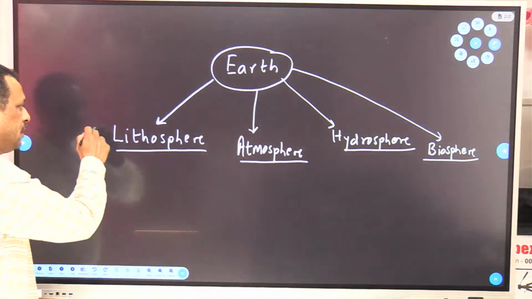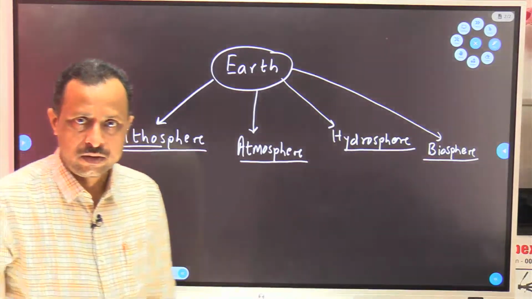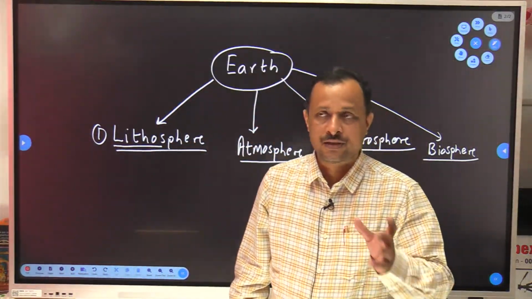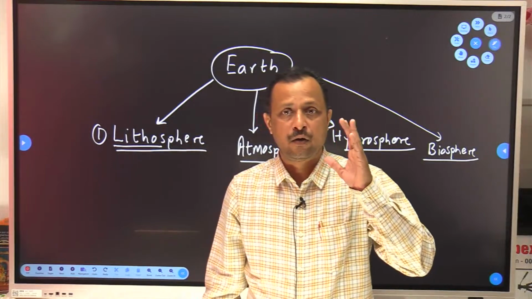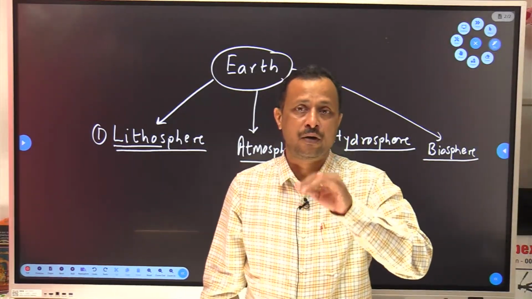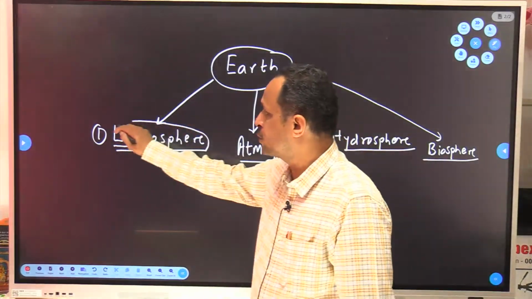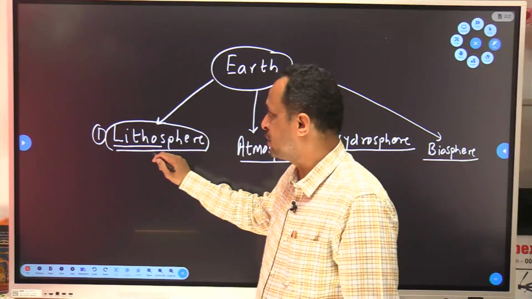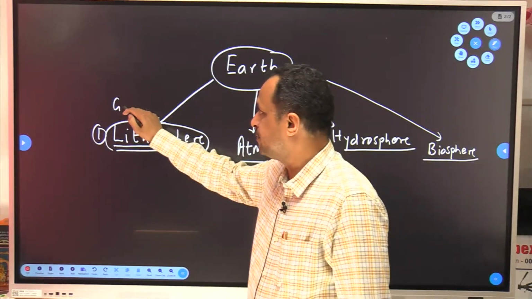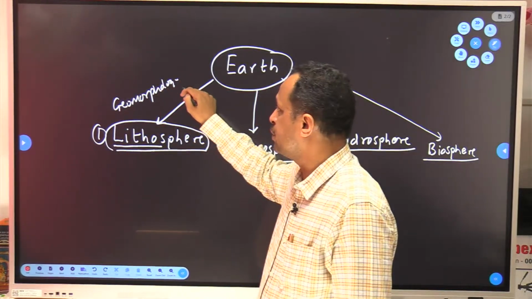What do they mean? Lithos means rock. Sphere means layer. Layer of rocks means the outermost layer of the earth which is made up of rock. That is termed as lithosphere. So study of lithosphere is done in which subject? Geomorphology. It is done in geomorphology, our first subject.